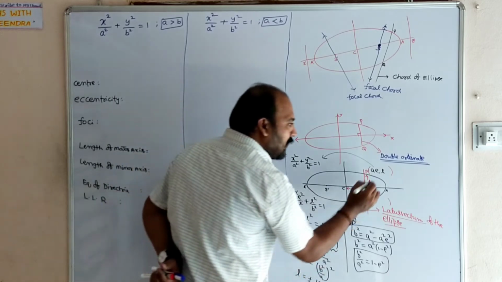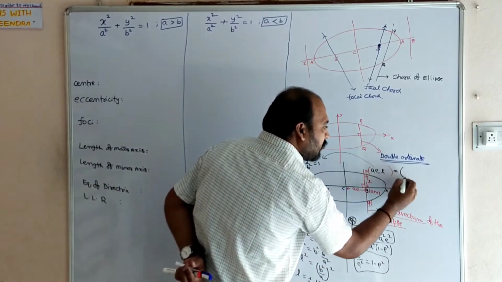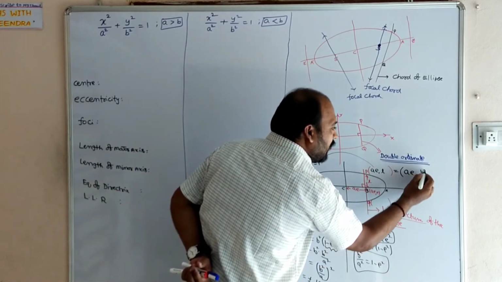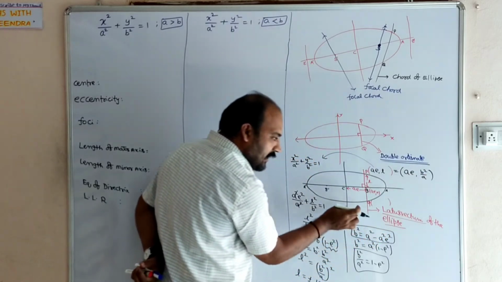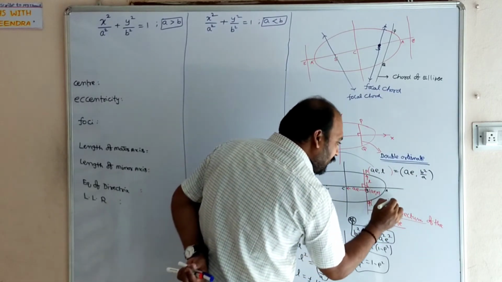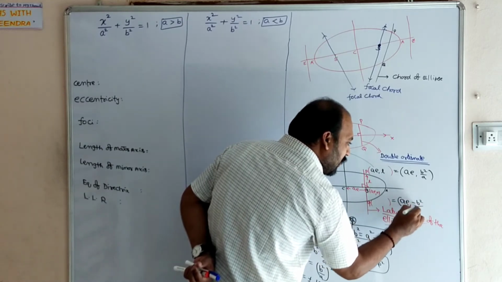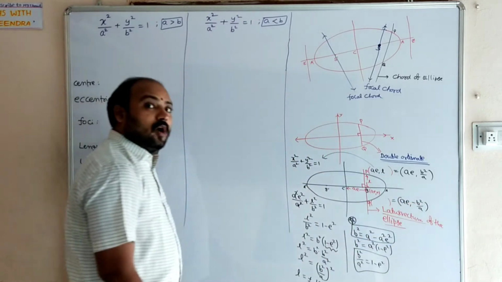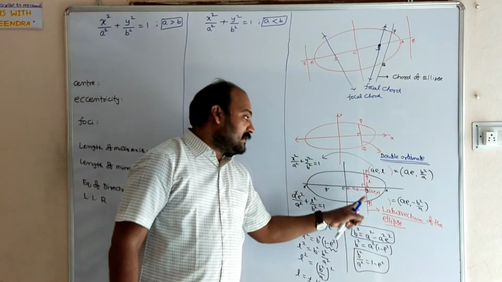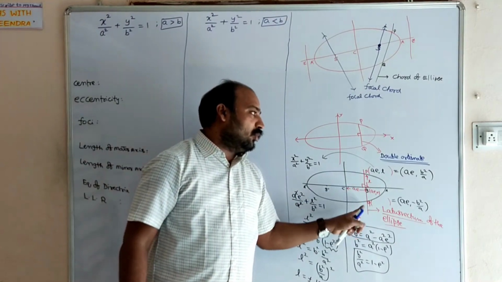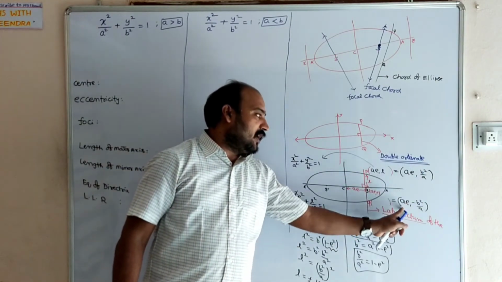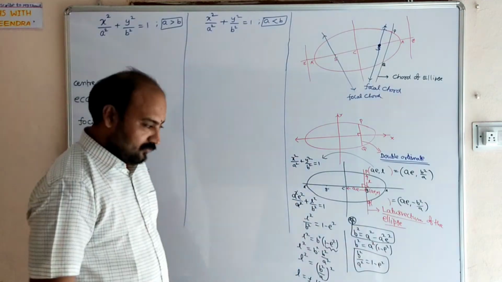If we consider plus here, it will become ae comma b square by a. If we consider minus, that means in the fourth quadrant, this Q point will become ae comma minus b square by a. So the coordinates of the latus rectum ends will be P and Q: ae comma b square by a, and ae comma minus b square by a.